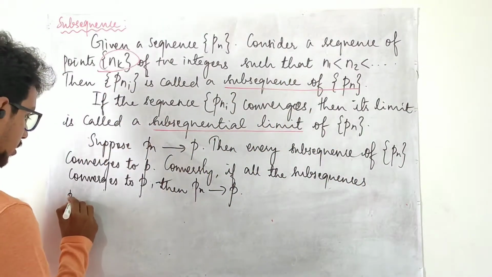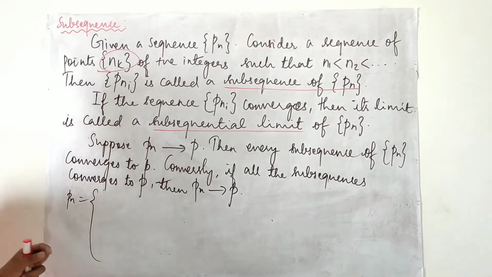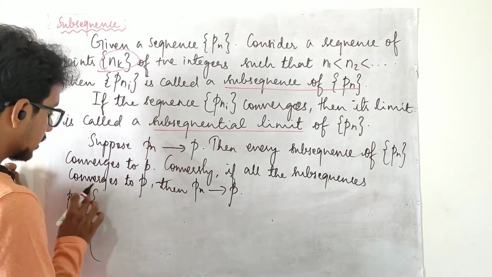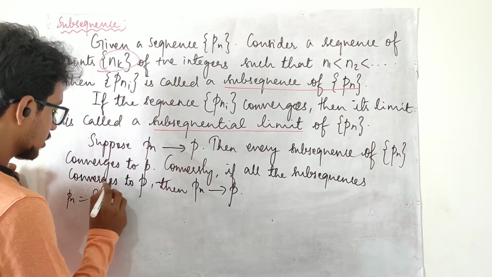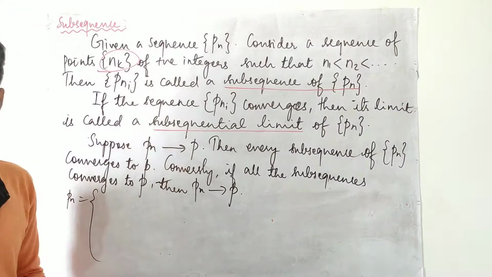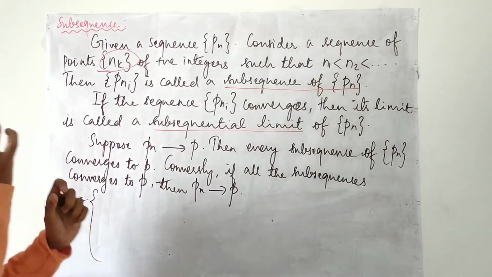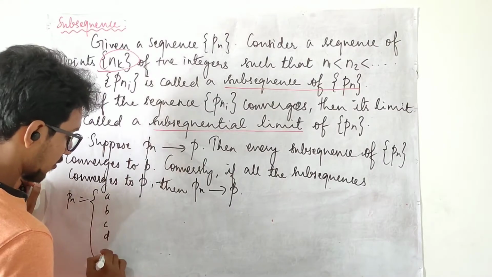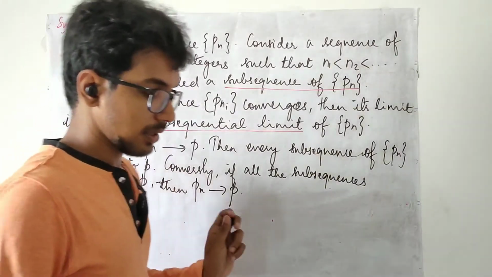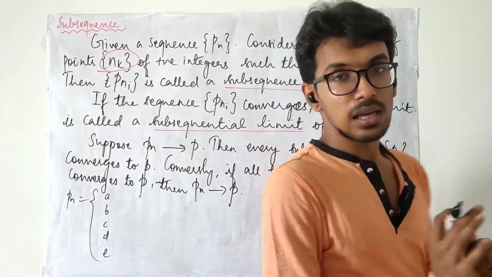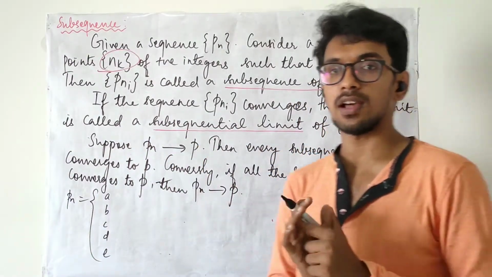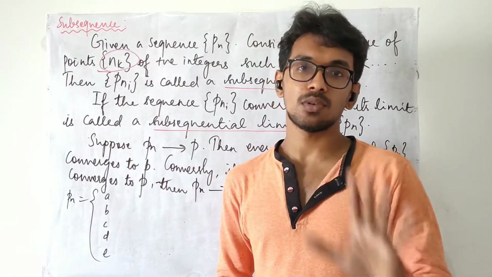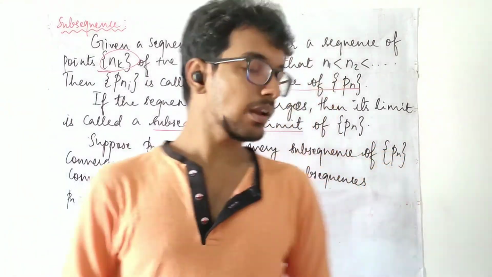Now my Pn is to be defined in several ways, and the n values have to be taken from the set of positive integers. I may fix 5 different values here. The values A, B, C, D, E are 5 different values that I have chosen. These are going to be my subsequential limits.